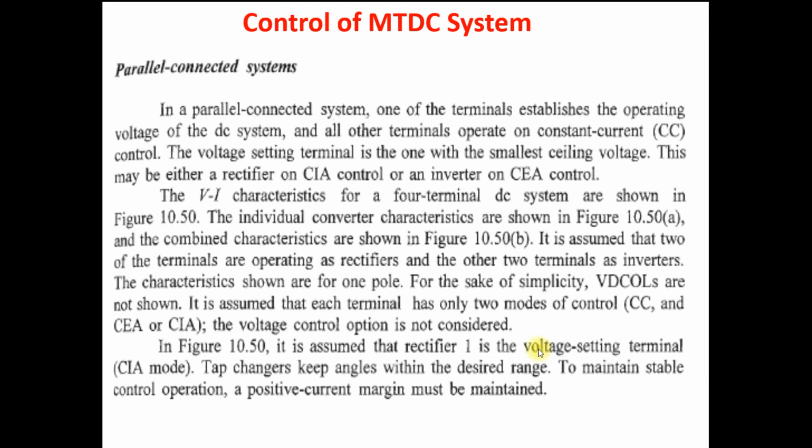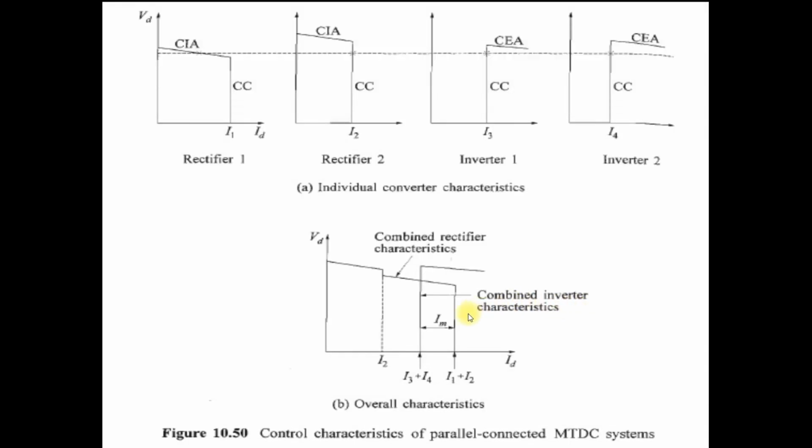So these are the optional controls, like constant voltage control, beta control, and voltage dependent current order limit. These are optional controls that are provided whenever required. But this is the general basic characteristic of a parallel connected MTDC system.